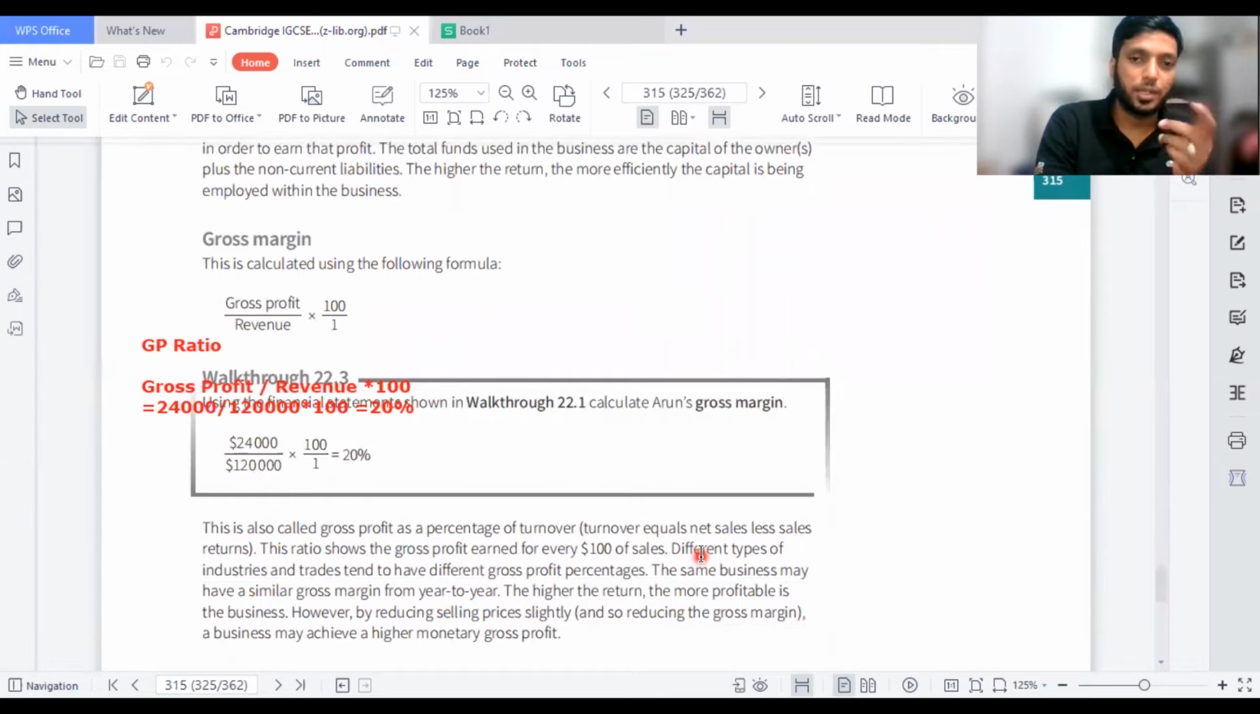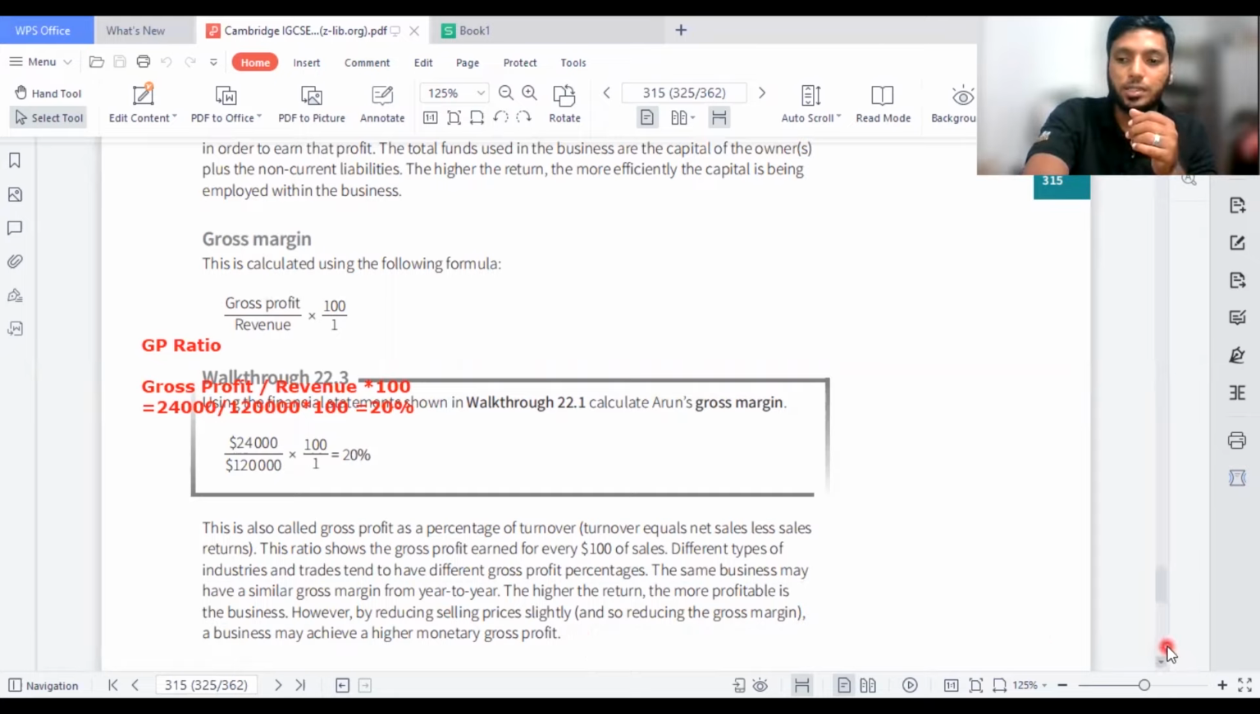Net sales is the figure, but here they didn't give net sales, so we took the revenue directly. Sometimes in exams they might say sales minus return inward. So you should take the sales, which is the revenue, deduct the return inward, and then find the net sales. Here they are saying that different types of industries and trends tend to have different gross profit percentages. The same business may have a similar gross margin from year to year. The higher the return, the more profitable the business. However, by reducing selling prices slightly and so reducing the gross margin, a business may achieve a high monetary gross profit. So you can go for a lower selling price and also lower the cost of sales, or a higher selling price and lower the cost of sales. Either way, you can increase the gross profit margin.